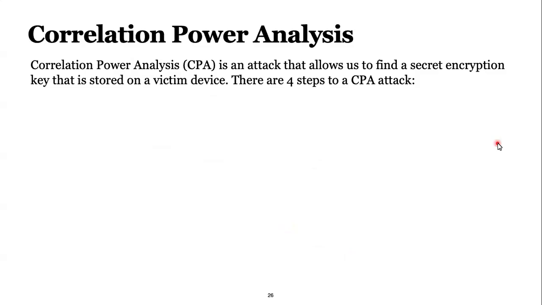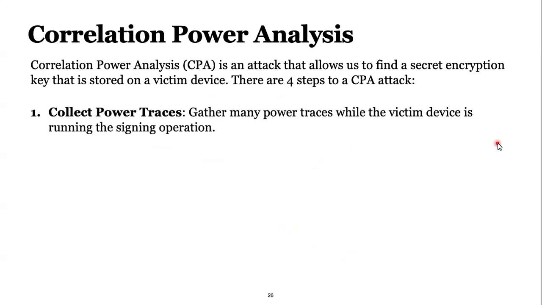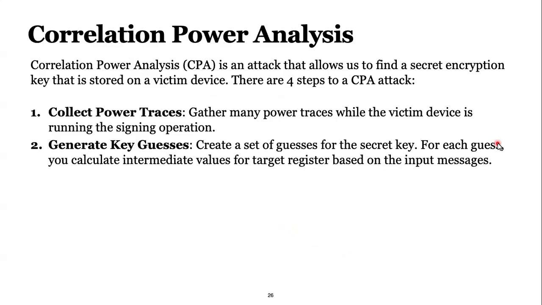So, okay, we detect which register we are going to attack, but what is our methodology? We use correlation power analysis. It is an attack that allows us to find the secret encryption key stored in the victim device, and it has 4 steps. First, we are collecting power traces, gathering many power traces while the victim device is running the signing operation, and generate key guesses. It means that we don't know S1, but we know the possible values of S1. It can be 0 all the way to modulo Q.